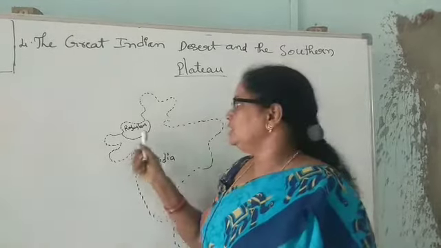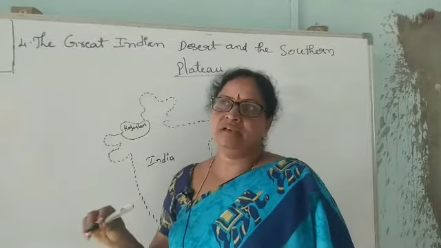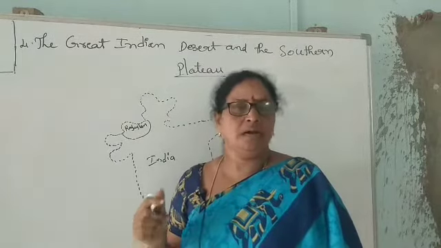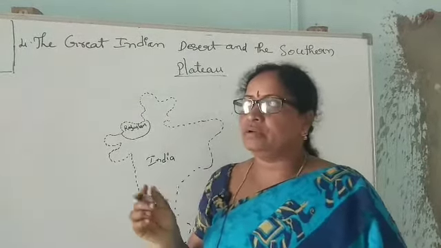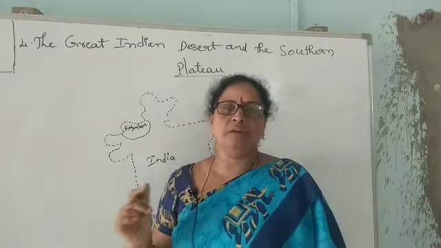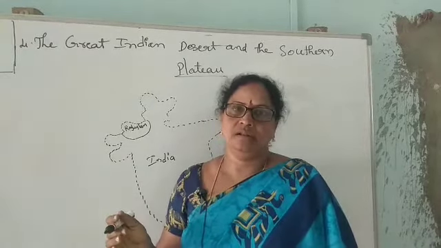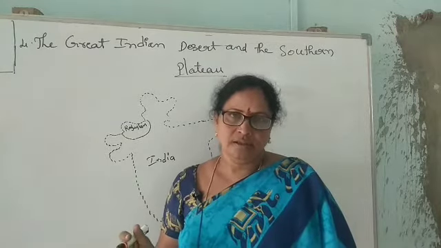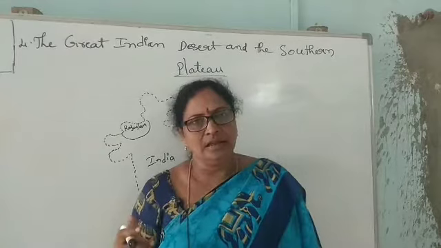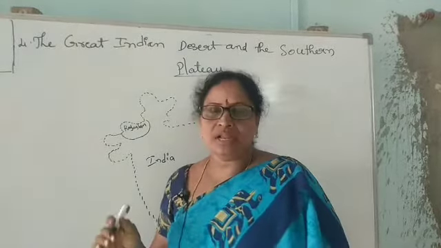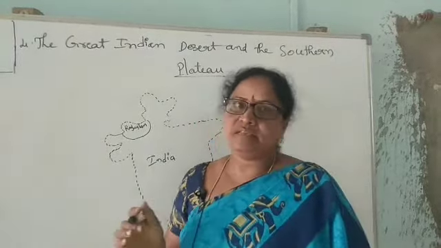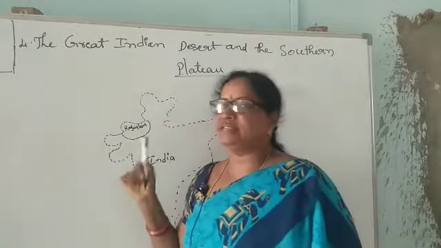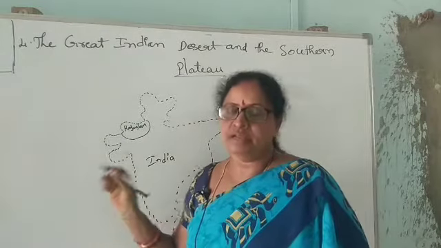Thar Desert. In this place, the climate is very harsh. The days are very hot and long, and the nights are very cool. Why? Because the sand receives the heat of the sun very quickly, and it also loses it quickly and receives the coolness at night. So the days are very hot and the nights are very cool in this desert. Once again I am repeating this lesson, okay children?